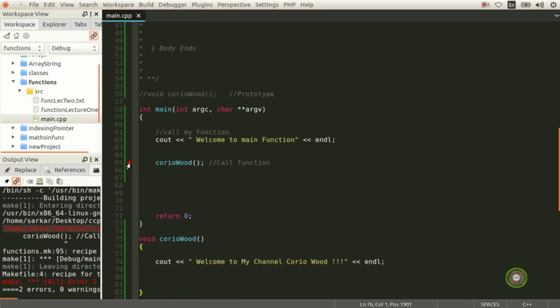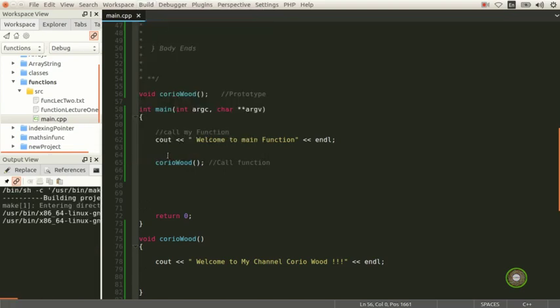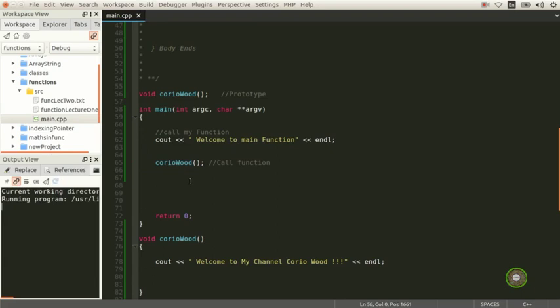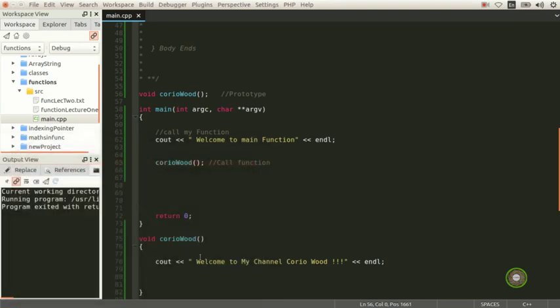See this red arrow here, it means was not declared in this scope, so it means you need to declare this in your prototype. Okay, so now when we remove it and run again, C++ is gonna be very happy, and you look at here that we are displaying our function. This is coming from here.